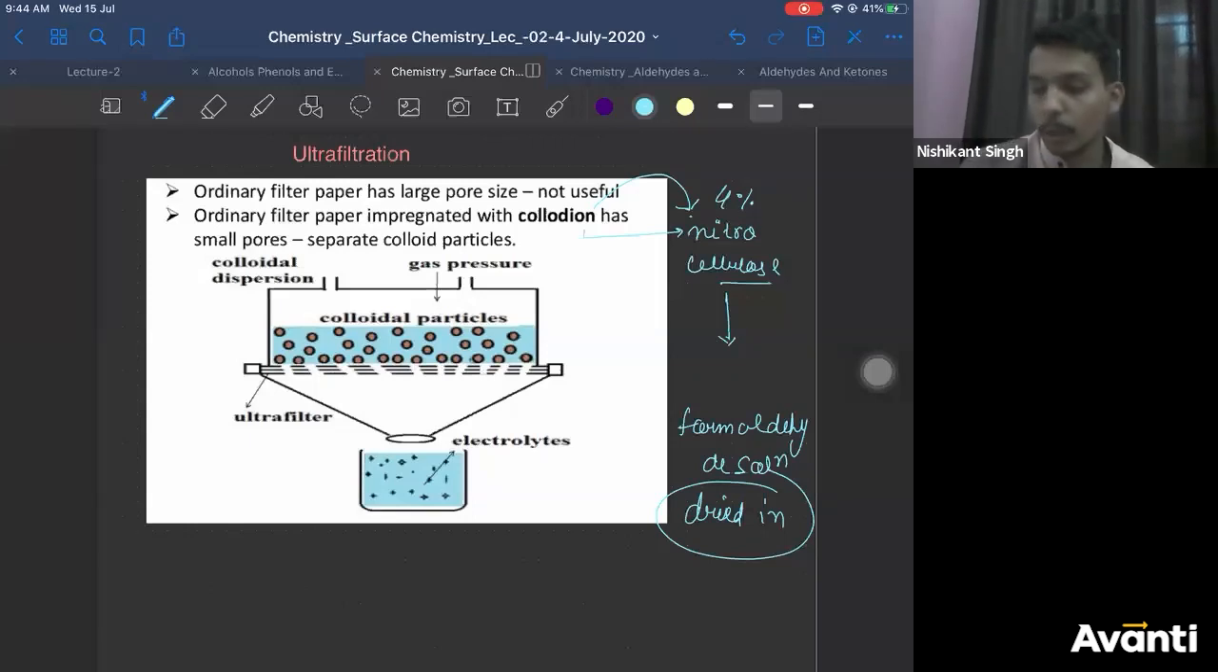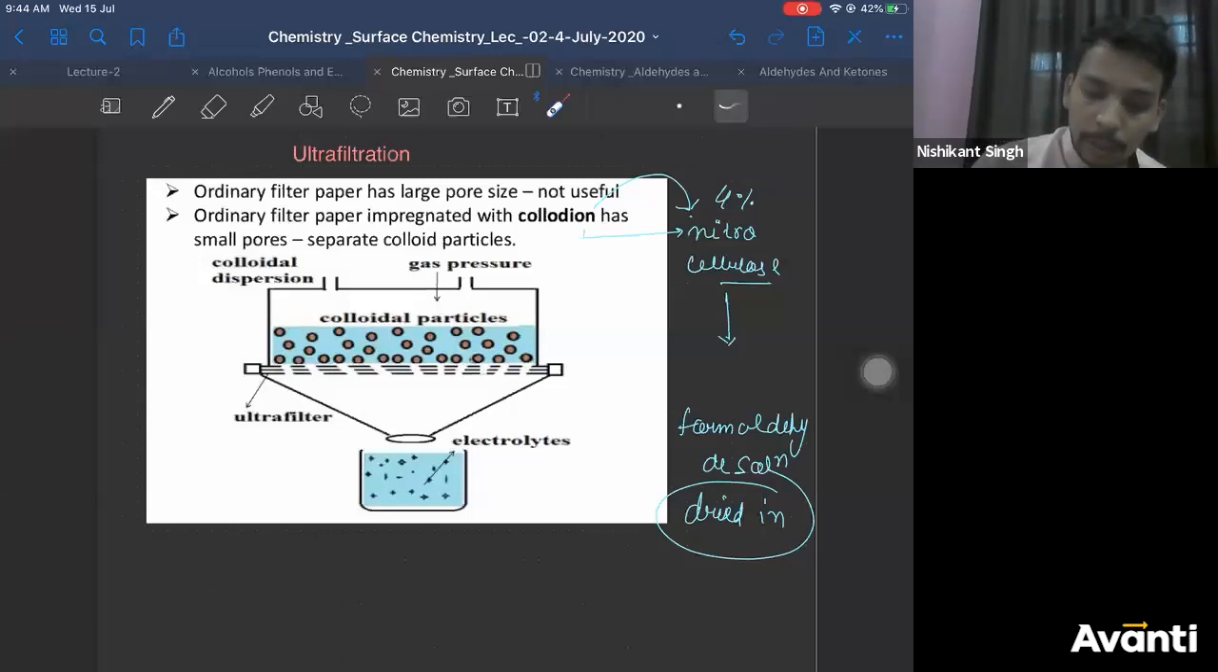So now, when you reduce the pore size of the filter paper, the colloidal particles will not be able to pass through the filter paper, right? Impurities will be able to pass through the filter paper, but colloidal particles cannot. This is how it will work. Now let me give you the exact value. Just a minute. Yeah, the same thing, correct. The concentrations are correct. It is 4% only.